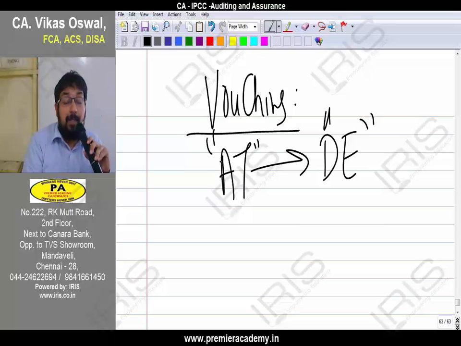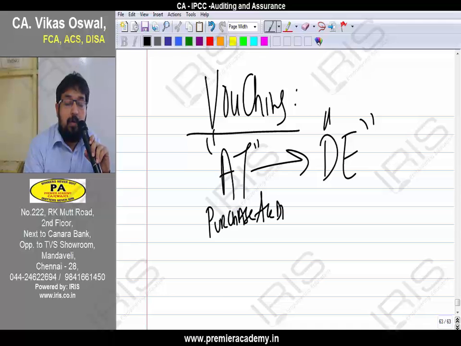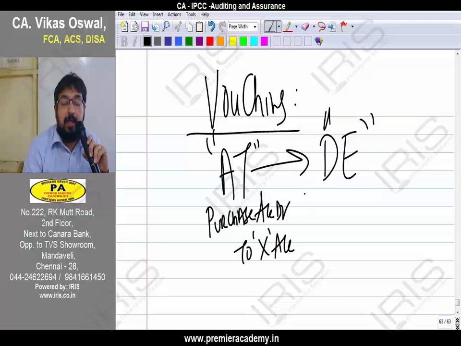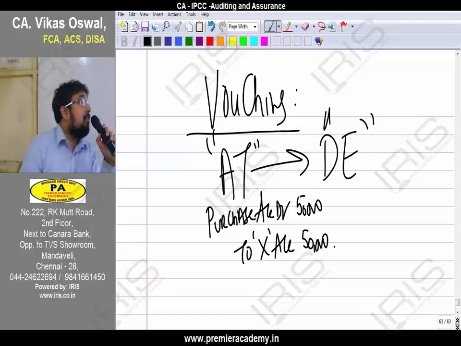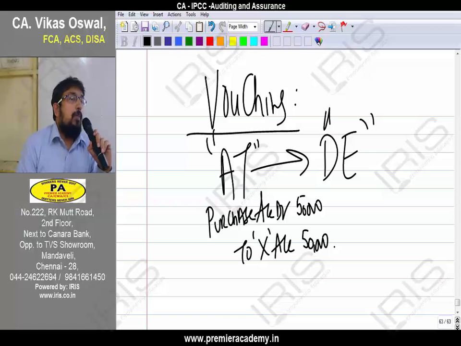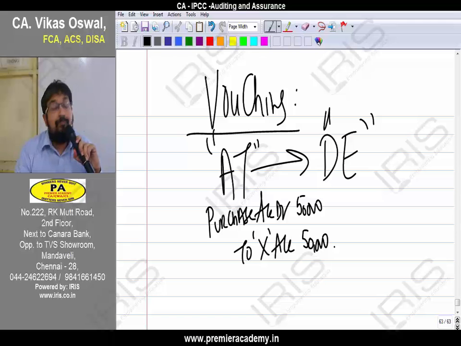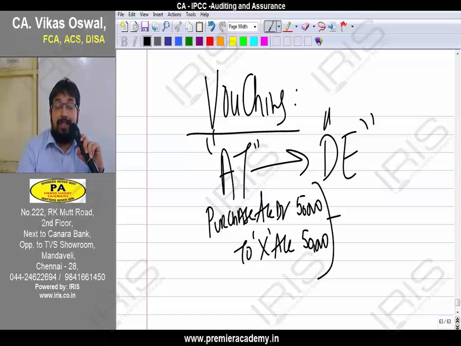Now let me give an example. What is the entry we pass for credit purchase? Purchase account debit to, suppose say, one supplier, say X account, 50,000. This is the entry we pass. How did I pass this entry? On what basis did I pass the entry? There was some document which was the basis for me to pass this entry. I did not pass the entry just like that. Based on the document, I passed the entry.